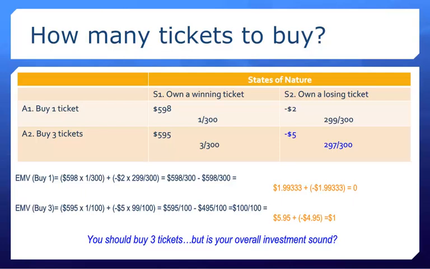But remember what I'm solving for in this problem. It wasn't a matter of whether I wanted to invest or not to invest in the first place, but rather it was what kind of an investment strategy I would like to employ. That is, am I going to buy 1 ticket or am I going to buy 3 tickets? Here, the expected monetary value calculation helped me choose the best decision strategy, whereas I was less concerned whether the overall investment was sound in the first place.